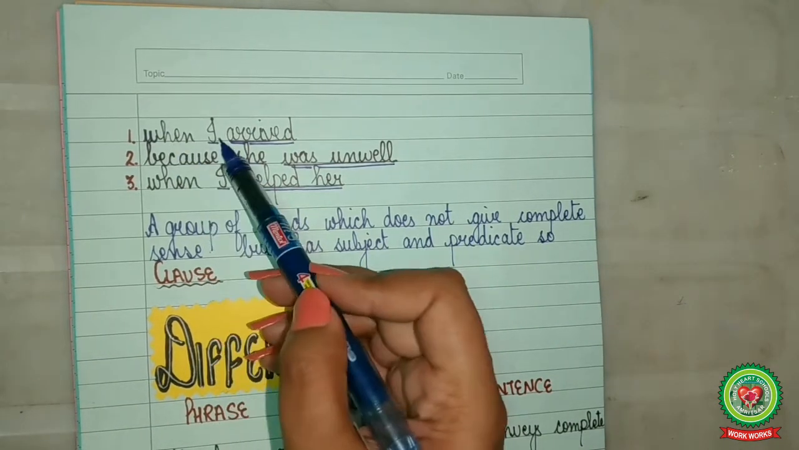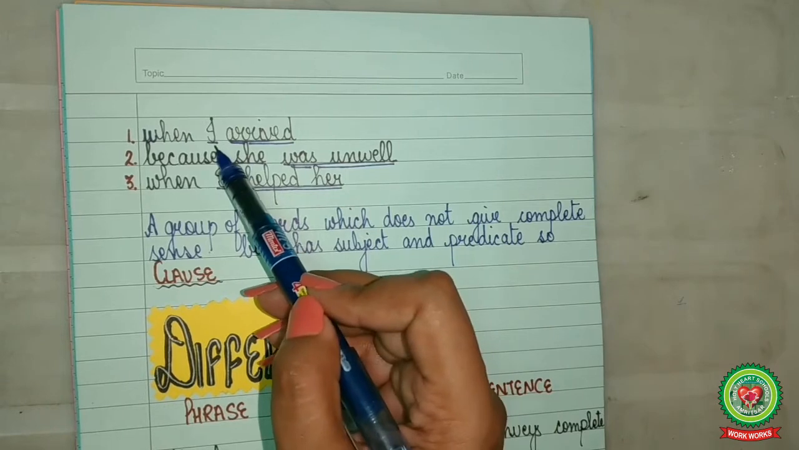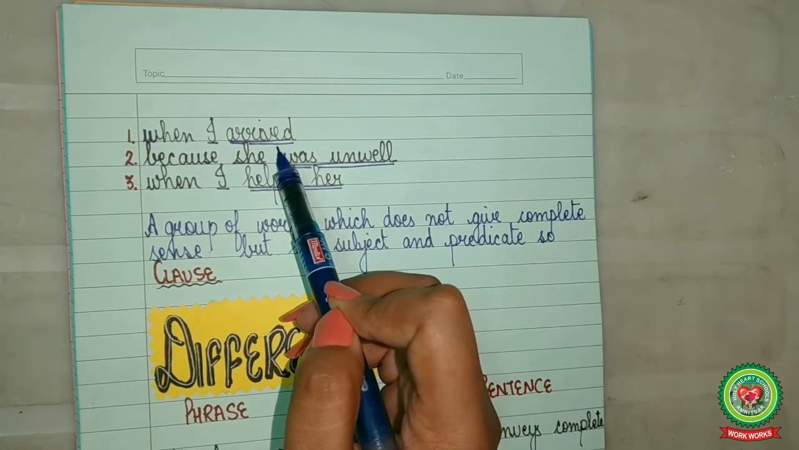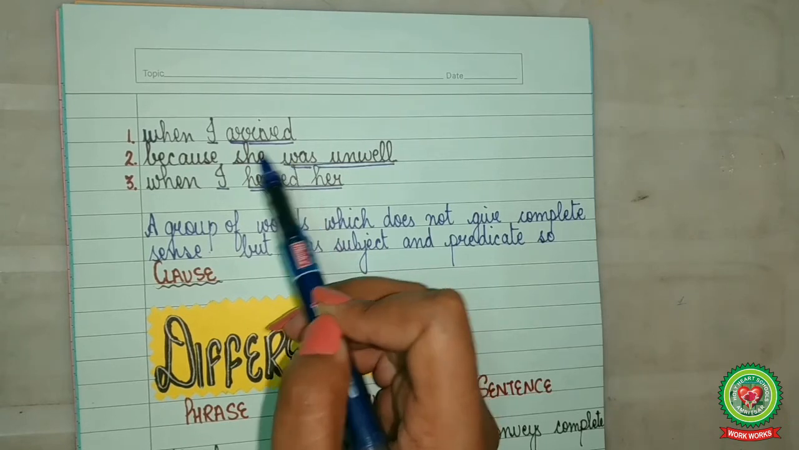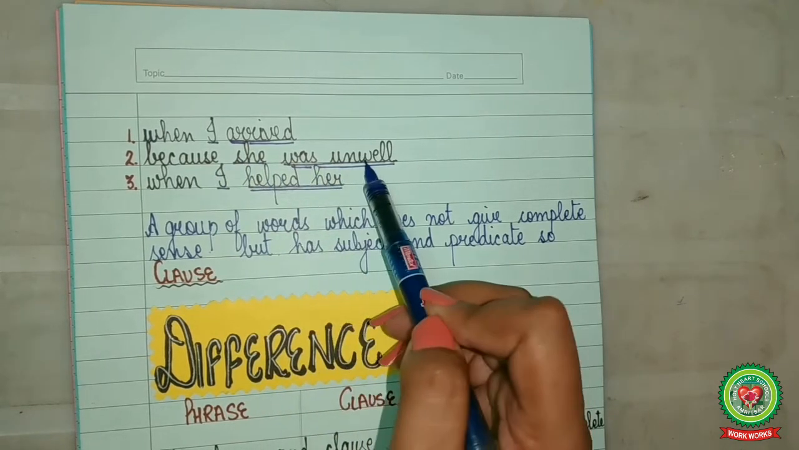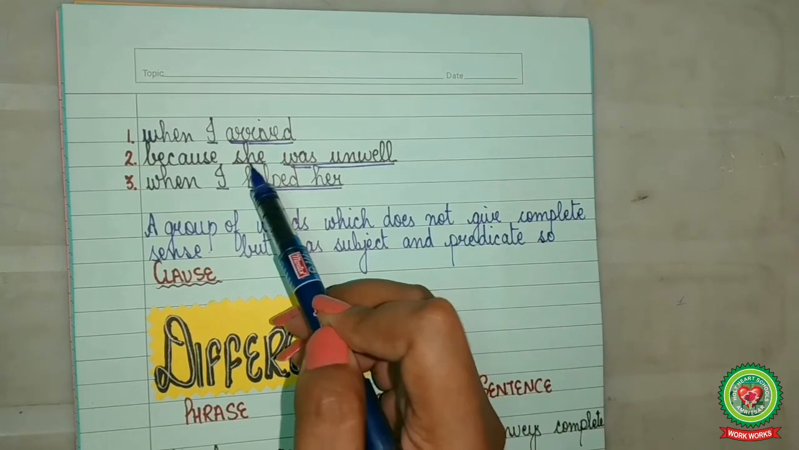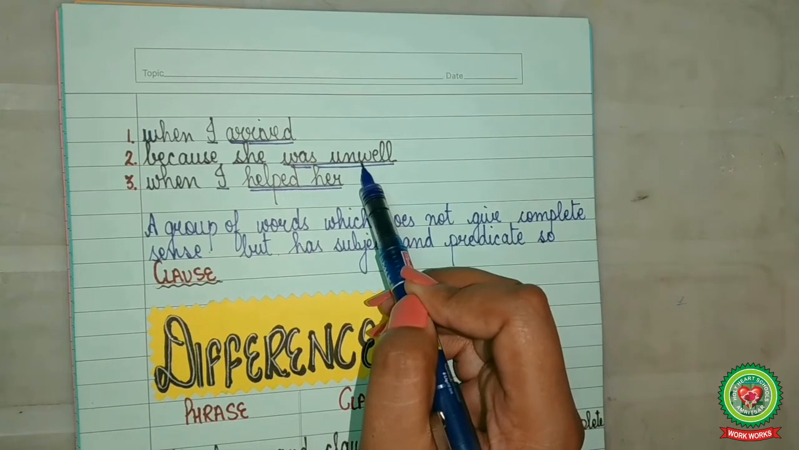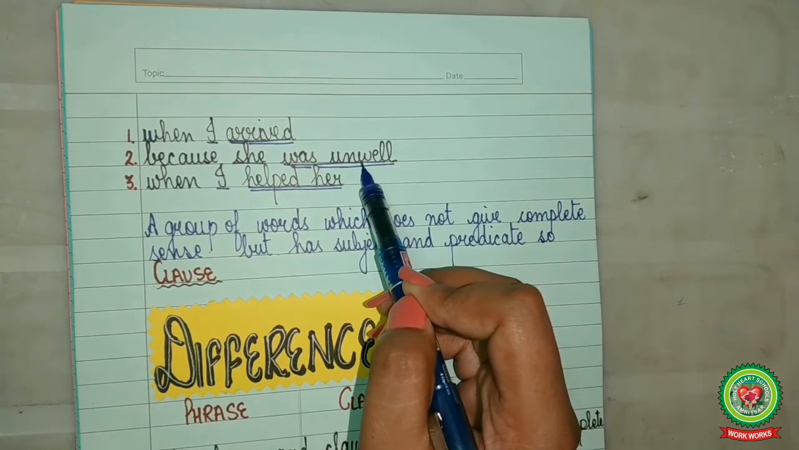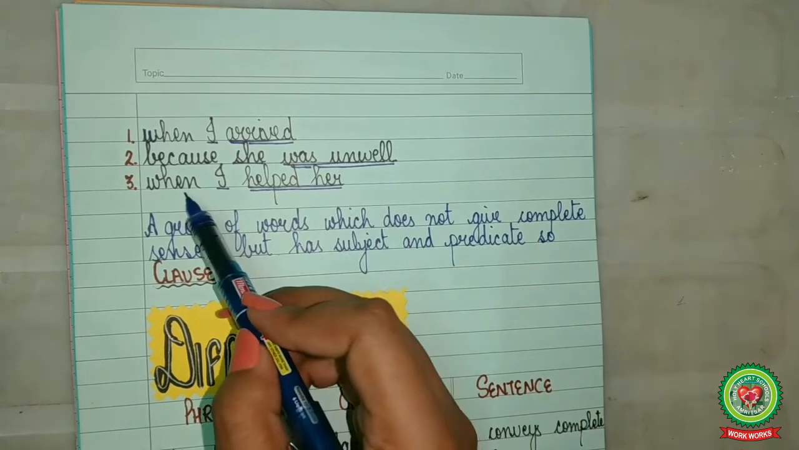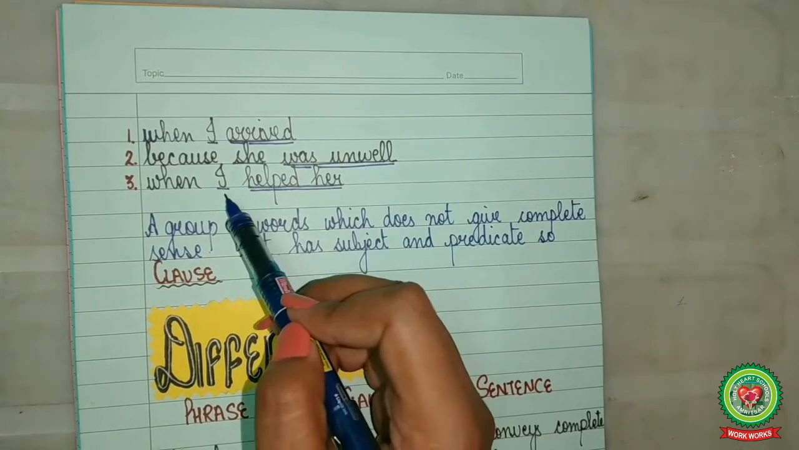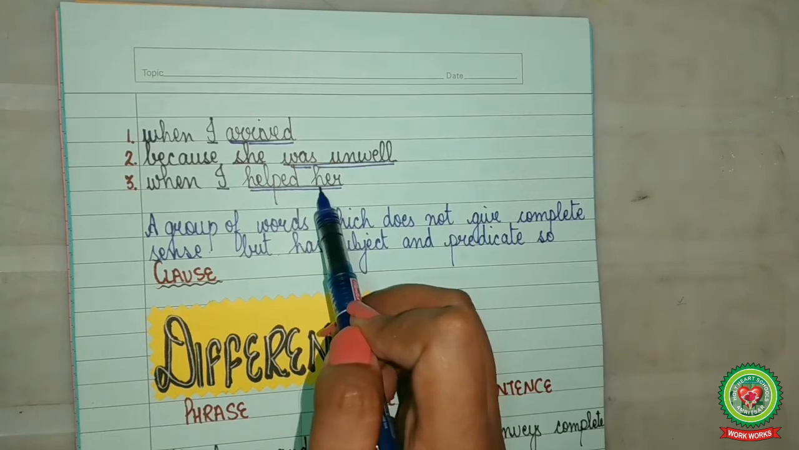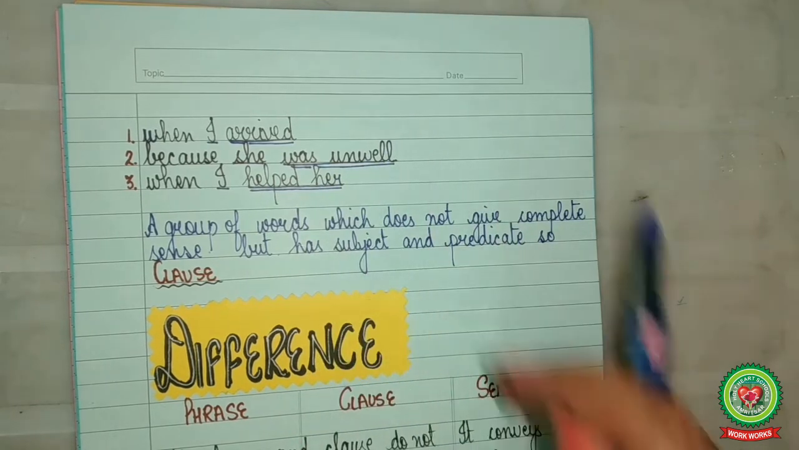For example, when I arrived, who? I, so subject, arrived is the verb, so it is a clause. Because she was unwell, who? She, so subject, was unwell is the predicate, so clause. When I helped her, who? I, so subject, helped her is the predicate, so clause.